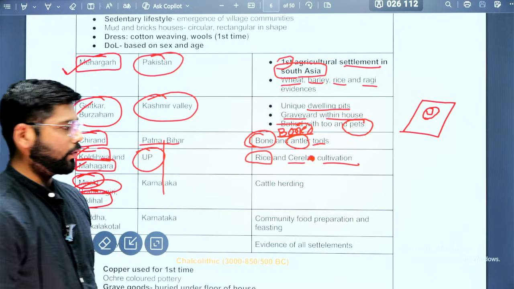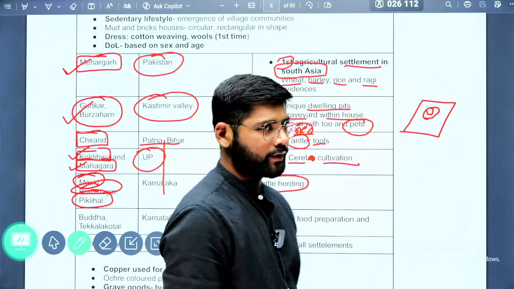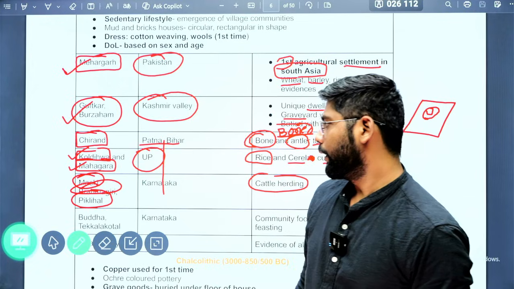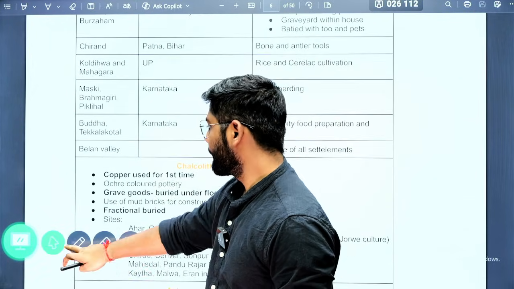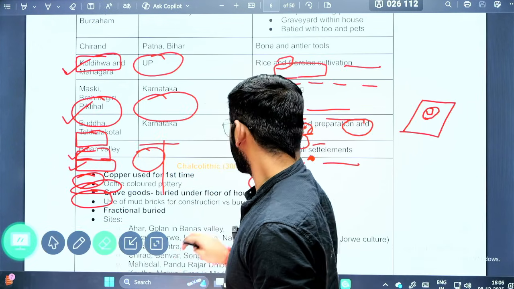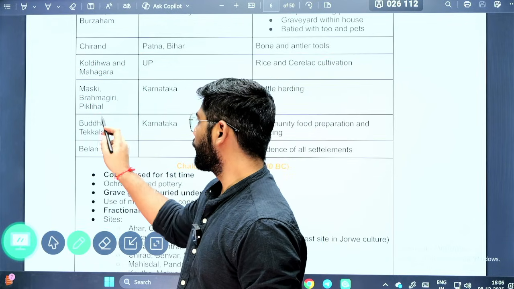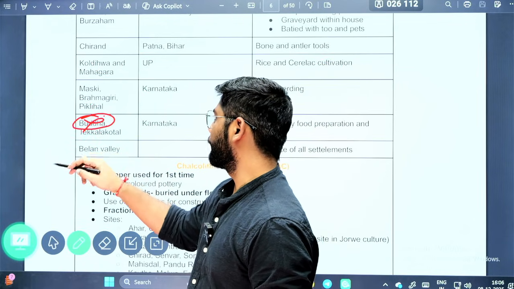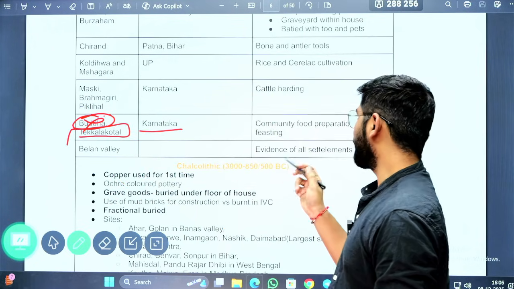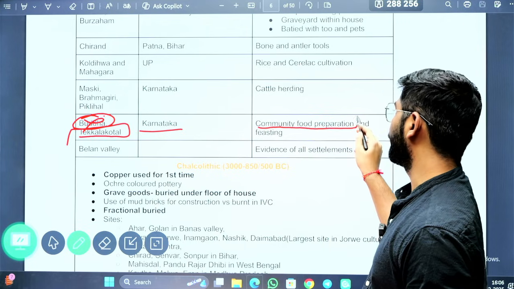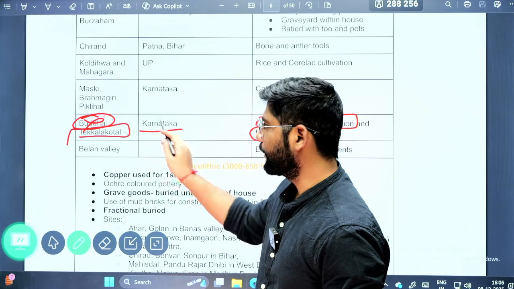These sites are important because we have found the evidences of cattle herding. So from that perspective, these three sites from Karnataka are more important. Next important site is Tekkalakota, and this site is also located in Karnataka. Why is it important? Because of the community food preparation and feasting, the evidences we have found in this particular site in Karnataka.